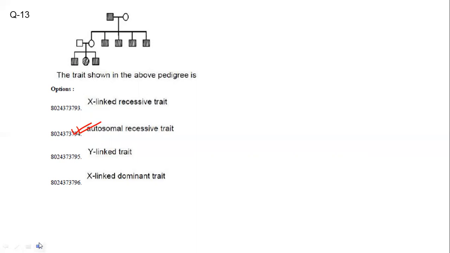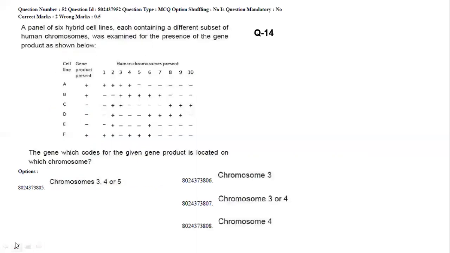Now next, here you can see that a panel of 6 hybrid cell lines, each containing a different subset of human chromosomes, was examined for the presence of gene products as shown below. In this question you have to just look at the product present, here present, here present. Look at that, all present, 4 here, also 4 here, all are present in 4. So the answer is chromosome number 4. You can do it that way.